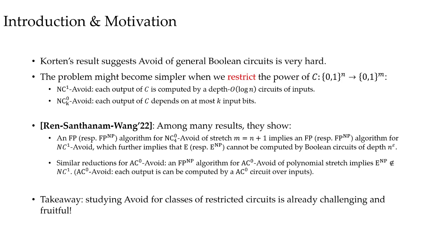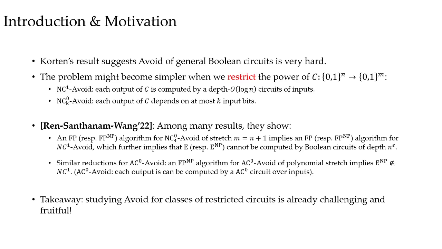This motivates us to consider avoid for simpler circuit classes. Let's define NC1 avoid and NC0_k avoid. We say a circuit C is an NC1 avoid instance if each output bit of C is computed by a log-depth circuit over the inputs. Similarly, we call C an NC0_k instance if each output bit depends on at most k input bits.